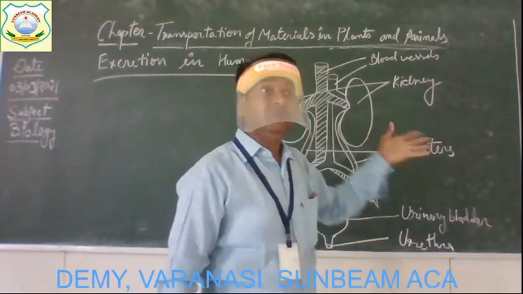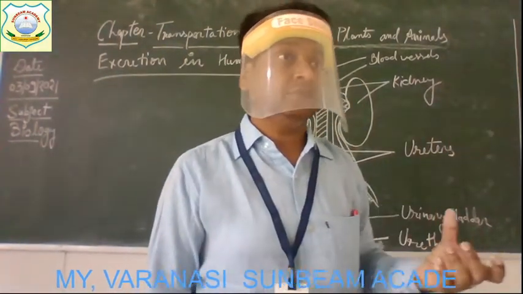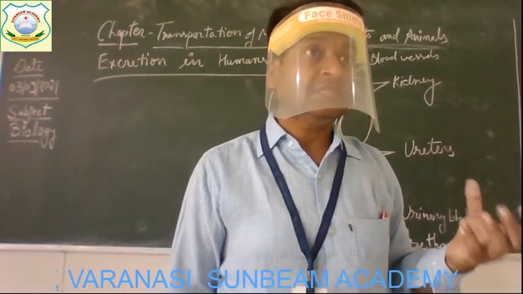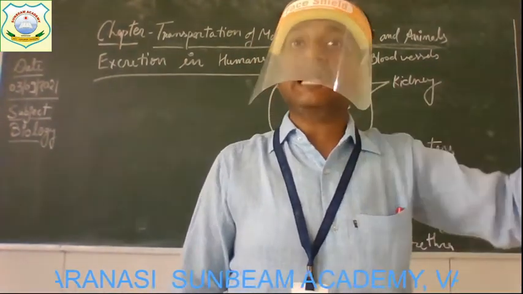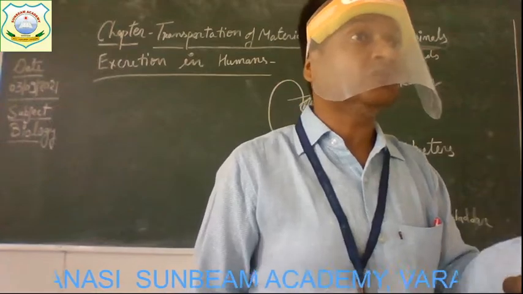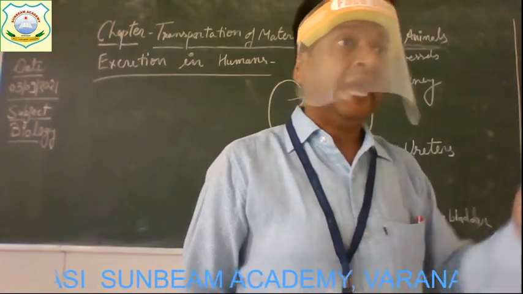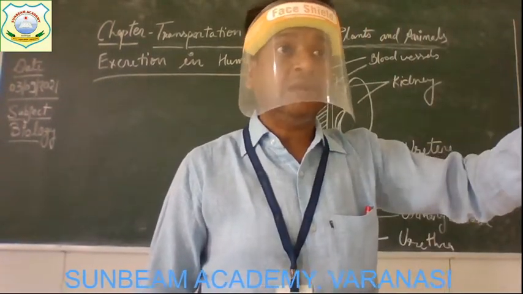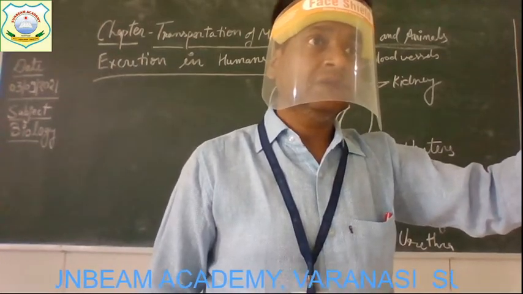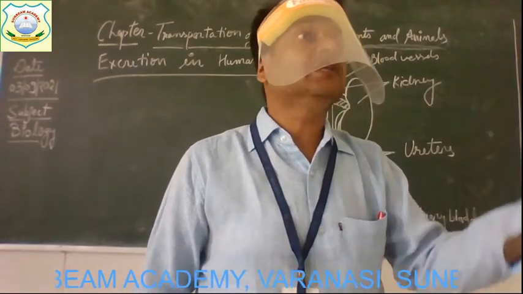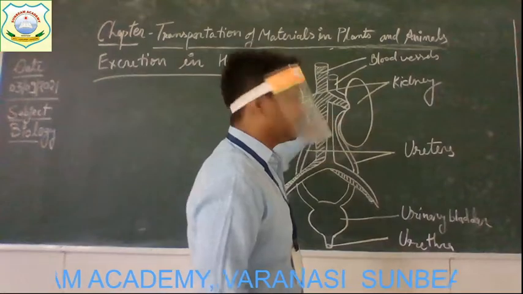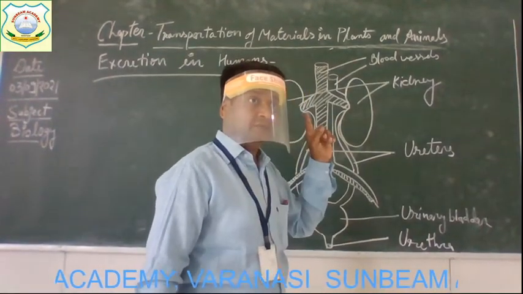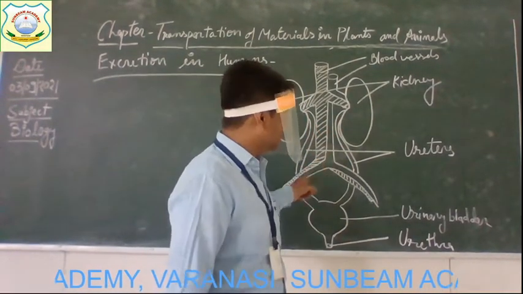So kidneys have a special structure in them. Inside the kidney, a lot of cells are specialized to filter the blood. And after filtration, what happens? Waste gets separated and the blood without the waste goes back to the heart by this blood vessel. Clear?